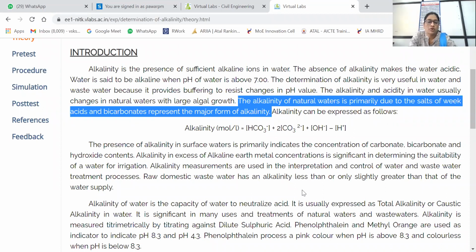Raw domestic wastewater has alkalinity less than or only slightly greater than that of the water supply. What is the reason behind that? Domestic water supply has alkalinity less than or only slightly greater than that. It is possible actually. This is a very complex sentence. Alkalinity of water is the